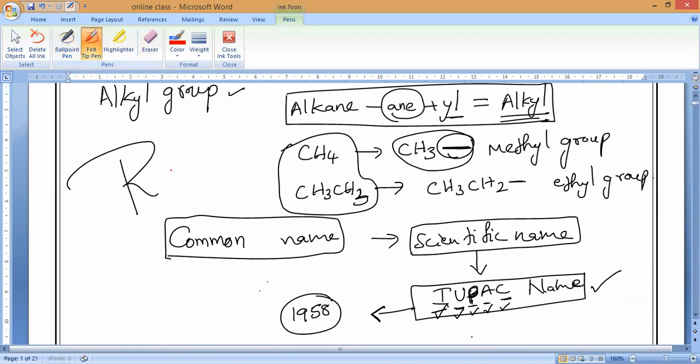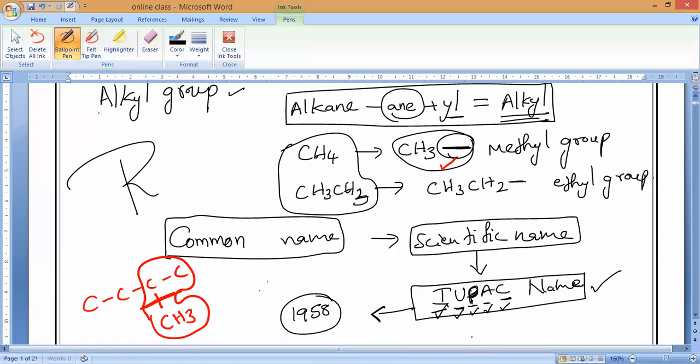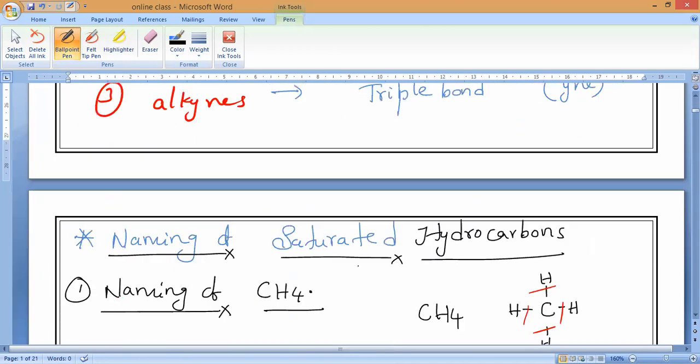R. Yeah. So now, suppose we have a branched chain of carbon like this, C. Now, I will take this CH3 and attach it somewhere here, CH3. Are you clear, guys? Everybody? Yes? This is what we have to do. So somewhere on a carbon, I will attach the methyl alkyl group. So I will attach some kind of alkyl group. That is what we can call a branched chain.